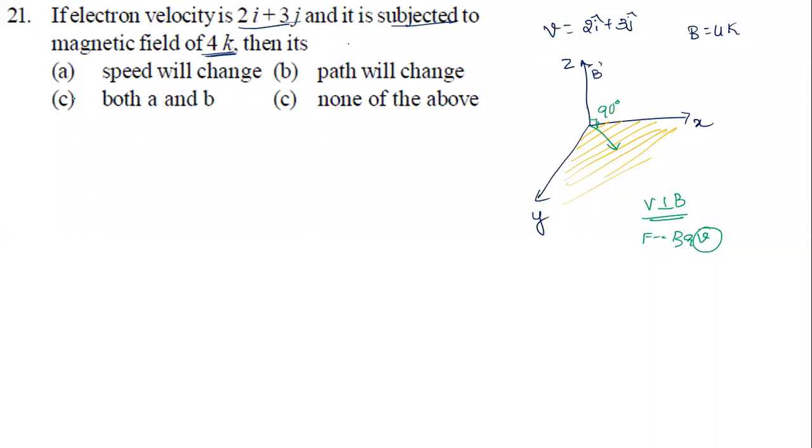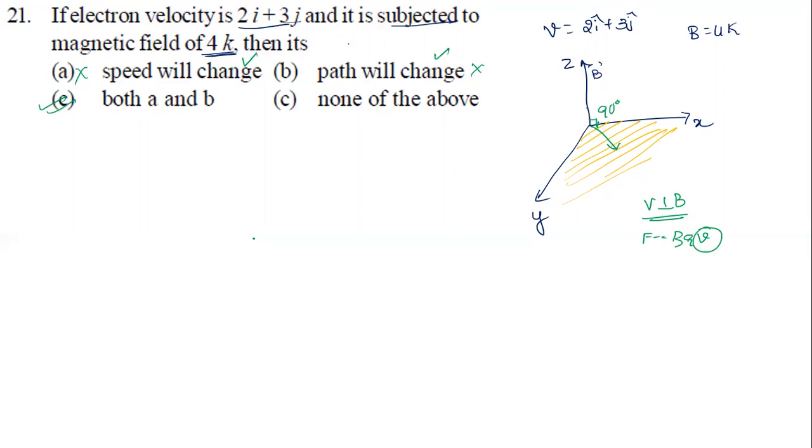So V remains the same now. So will the speed change? No. Will the path change? No, as of now. Will the path change? No. Both A and B, none of the above. Okay, which option is correct then? Yeah, both A and B are the correct answer. Why? Because this is also the right answer.